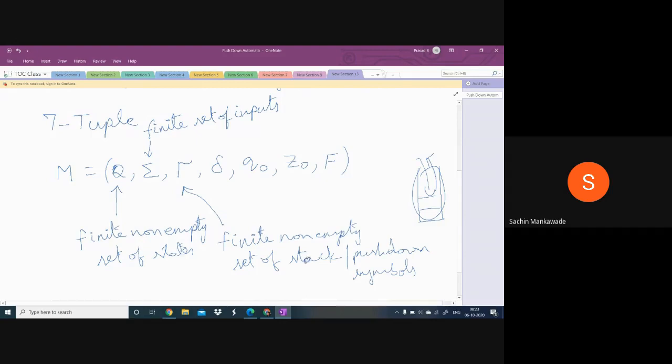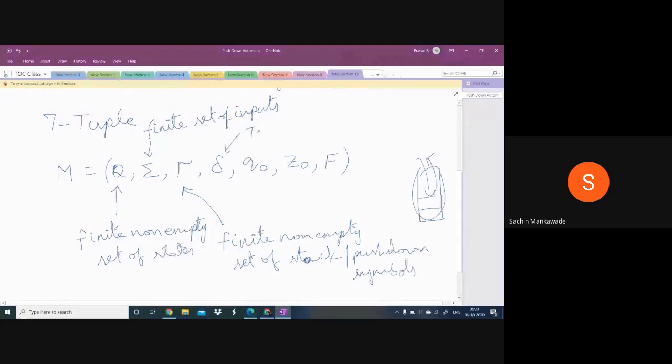Okay, and this is the transition function. Q cross sigma, I will explain this later.